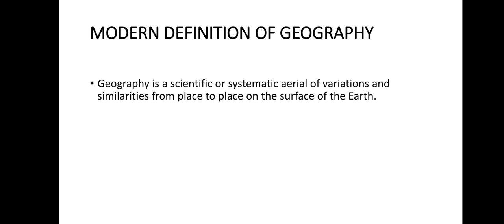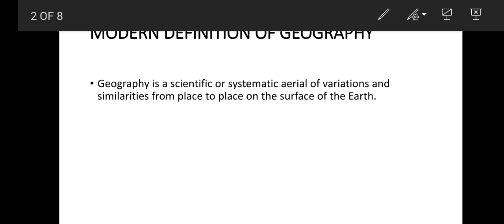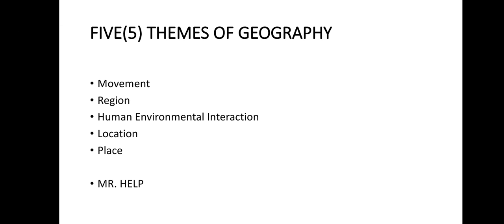You know it. So geography is the scientific or systematic study of areal variations and similarities from place to place on the surface of the earth. On the surface of the earth, whichever variations and similarities come in the way, those are all about geography. So we have discussed geography's definitions. Let's move to the themes of geography.